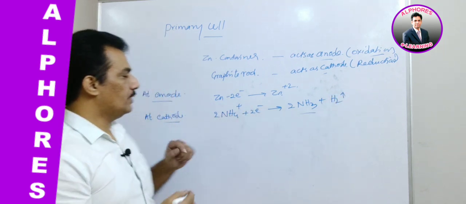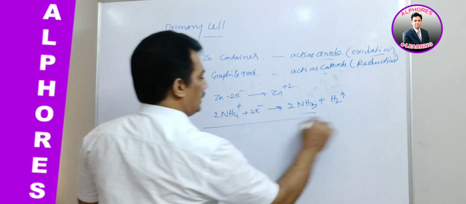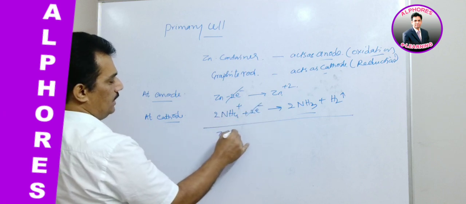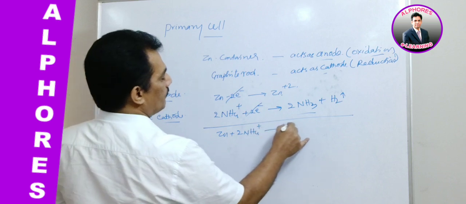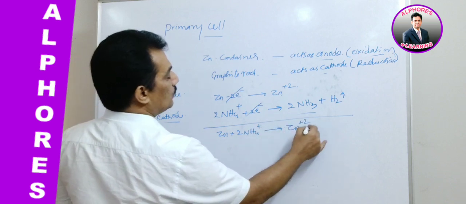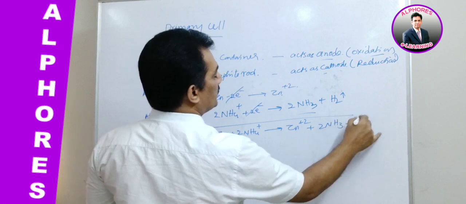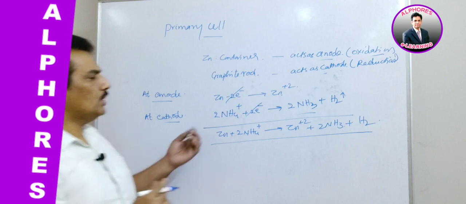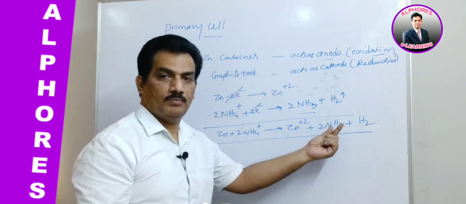Here 2 electrons are released, here 2 electrons are obtained, and now in the net reaction these electrons cancel. Now Zn plus 2NH4+ gives Zn+2 plus 2NH3 plus H2. This is happening during the cell reaction. This is the total cell reaction.